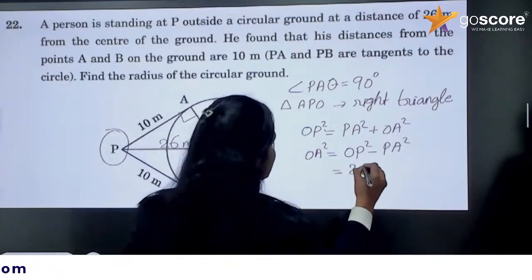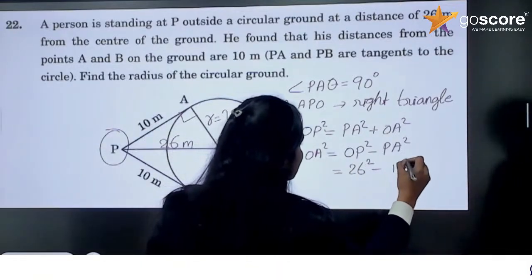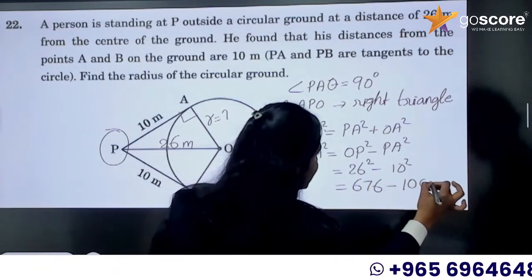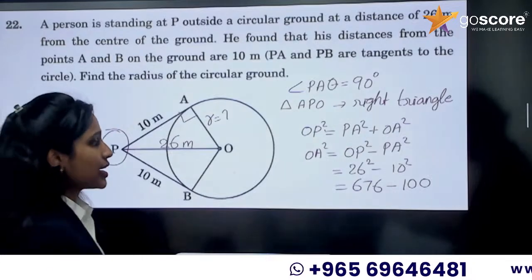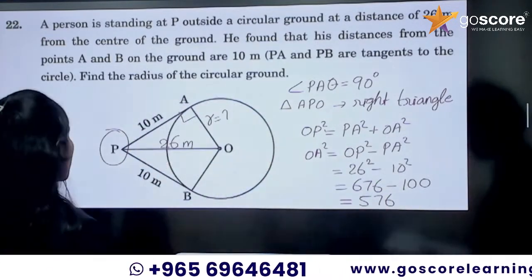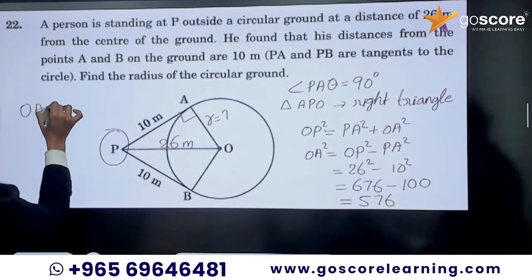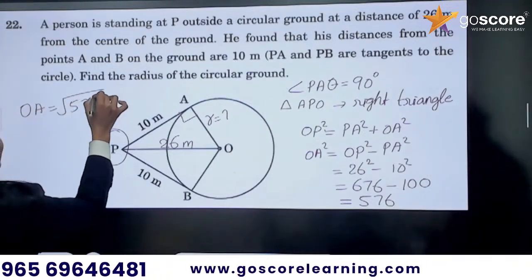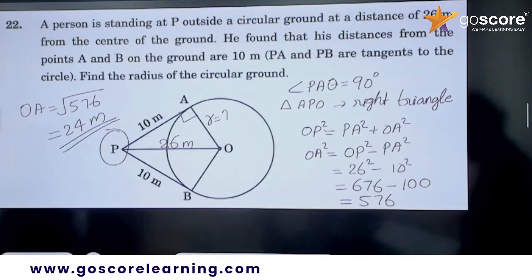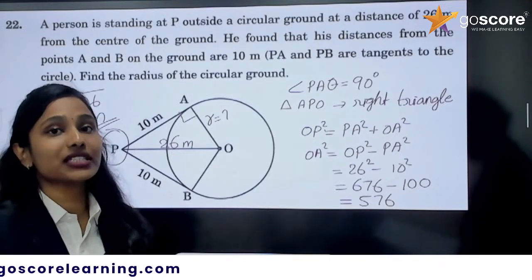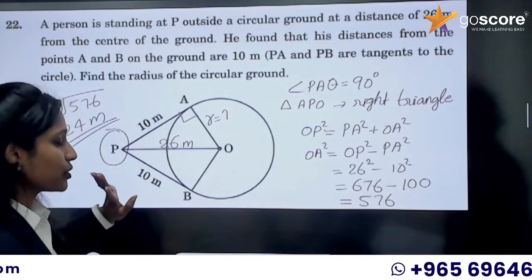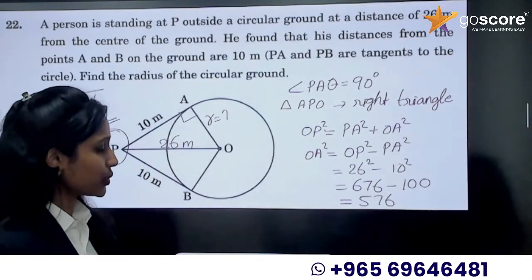What is OP? OP is 26. 26 square minus 10 square. 26 square is 676, right? Minus 100. So 676 minus 100 is 576. Now what is OA? OA equal to root of 576, which is equal to 24 meter. So the radius of the circular ground is 24 meter. You need to write the unit. Otherwise, half mark is gone.